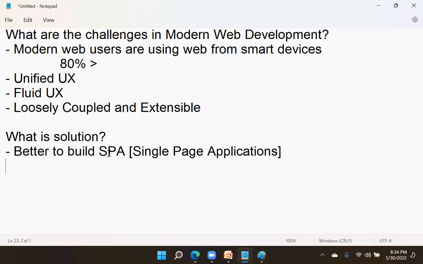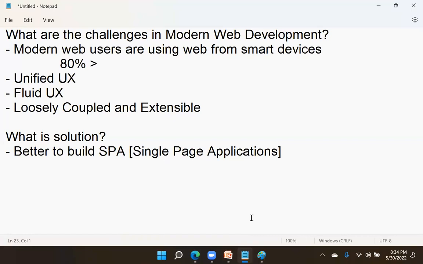Single page applications have unified experience. Single page applications have fluid experience. Single page applications have loosely coupled and extensible architecture. It is better to build single page applications. Single page applications already have this type of nature. Now, what is the difference between an ordinary application and a single page application?